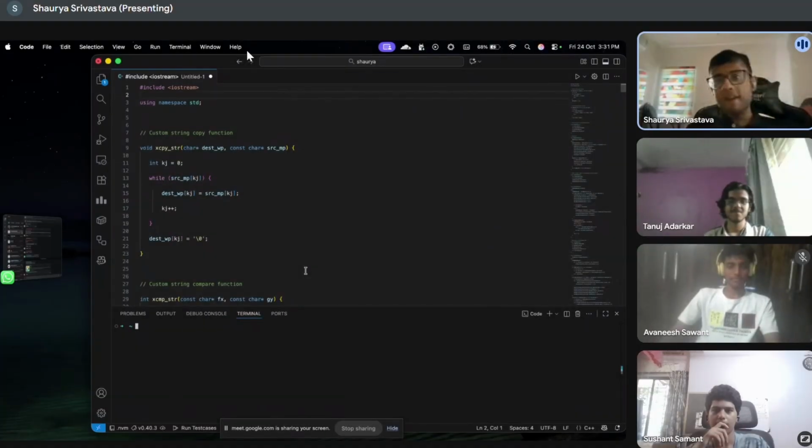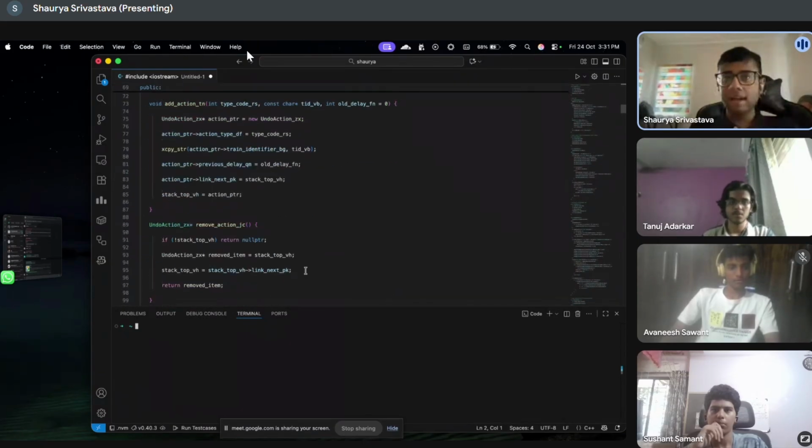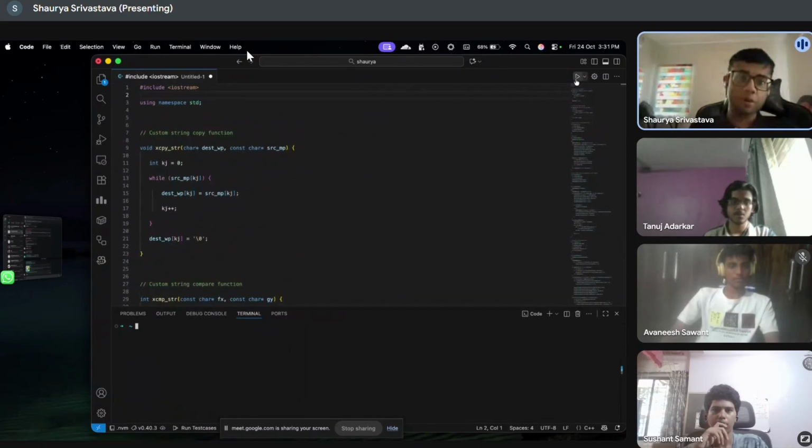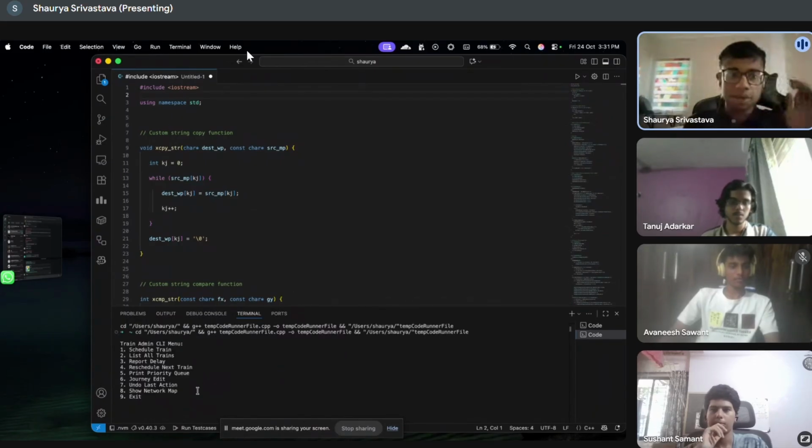So here's the code functionality. Notice how we had to hard code some of the inbuilt functions since we weren't allowed to use some. And I'll just give you a quick demo of how our code works. So we start off with a CLI menu where you can schedule trains, list trains, report delays, and it's pretty much visible. But I will schedule this train to start with.